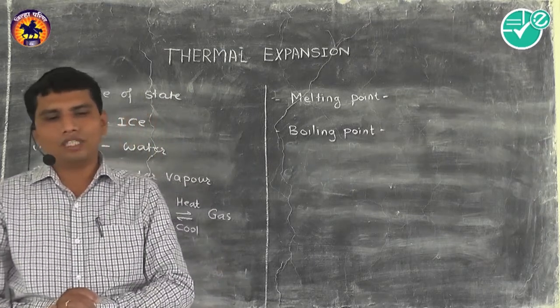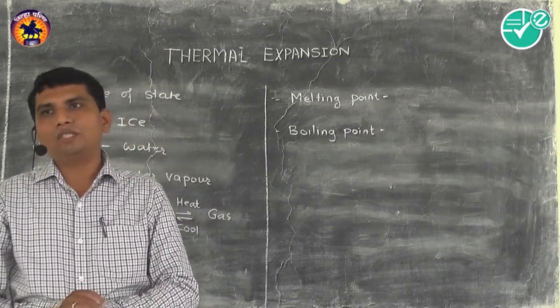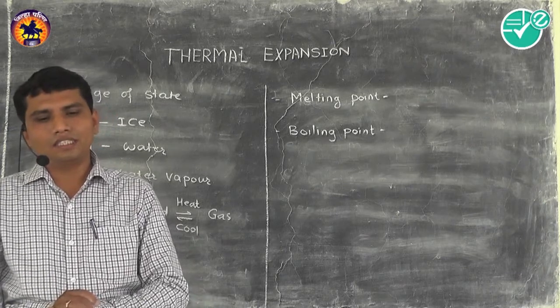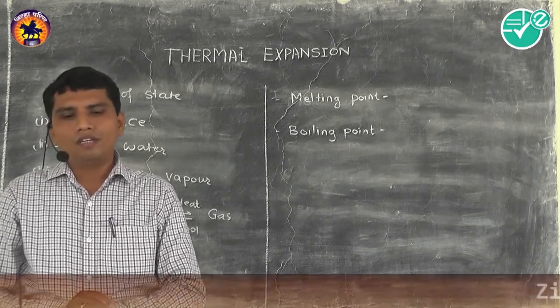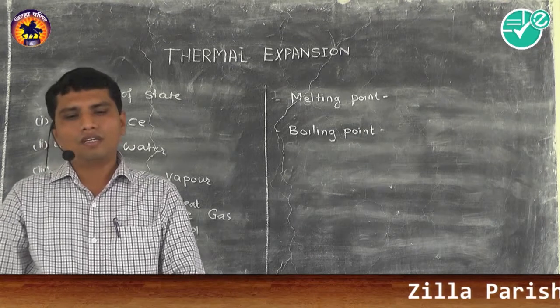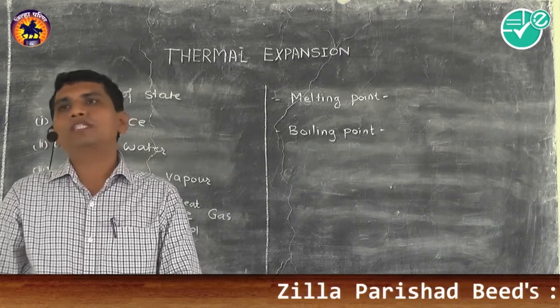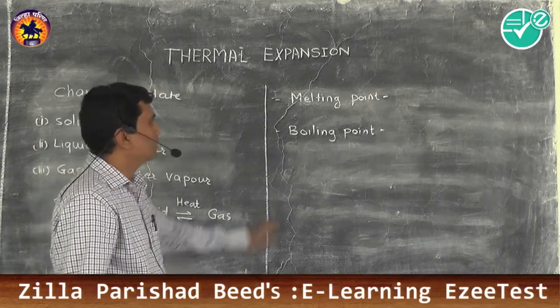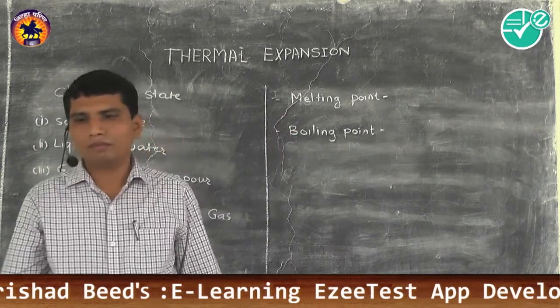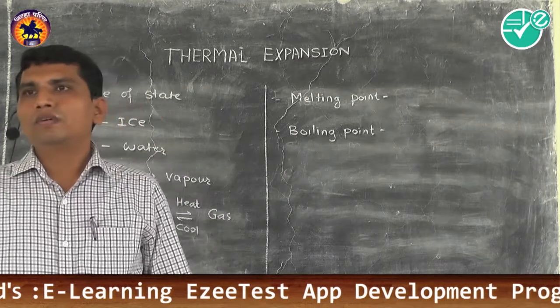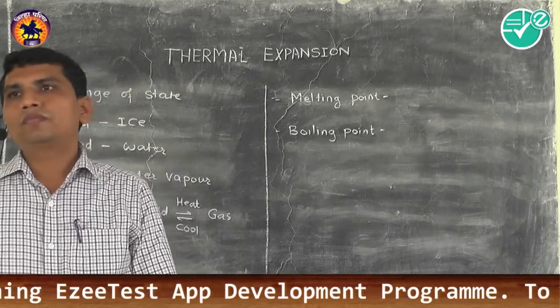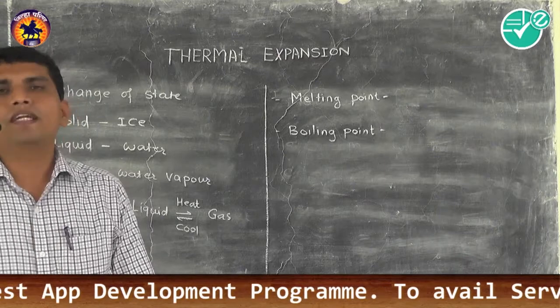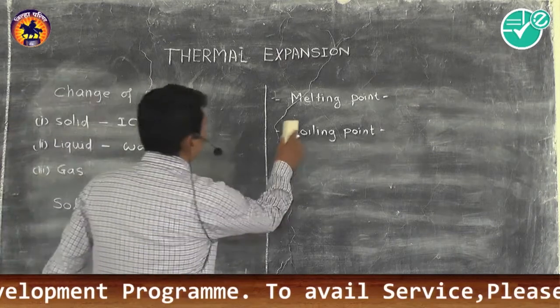At a standard pressure, the temperature at which substance changes its state from liquid to gas is called as boiling point. And what is the boiling point of water? The boiling point of water is 100 degrees Celsius. So these two terms you have to remember here. Now, the next term which we are going to study, that is triple point of water.